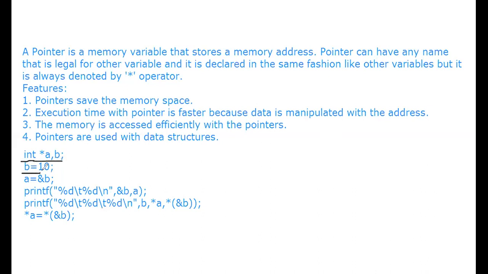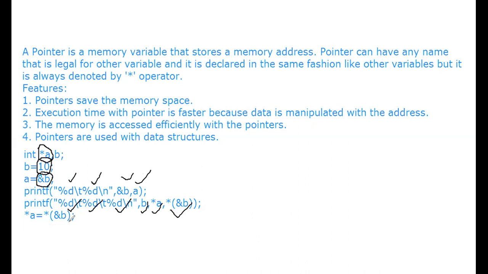You can write B is equal to 10 because B is a normal integer variable, so you can store any integer value in B. So 10 is stored into B. Next you are writing star A, which means star of A is star of ampersand B. Printf percentage D with ampersand B, A, and then printf percentage D with B, star A, star of ampersand B. All these are the same.